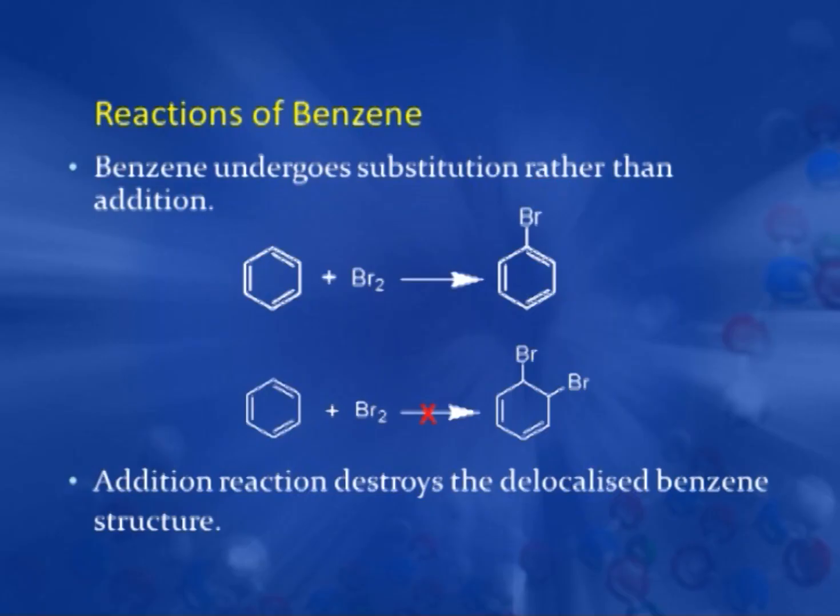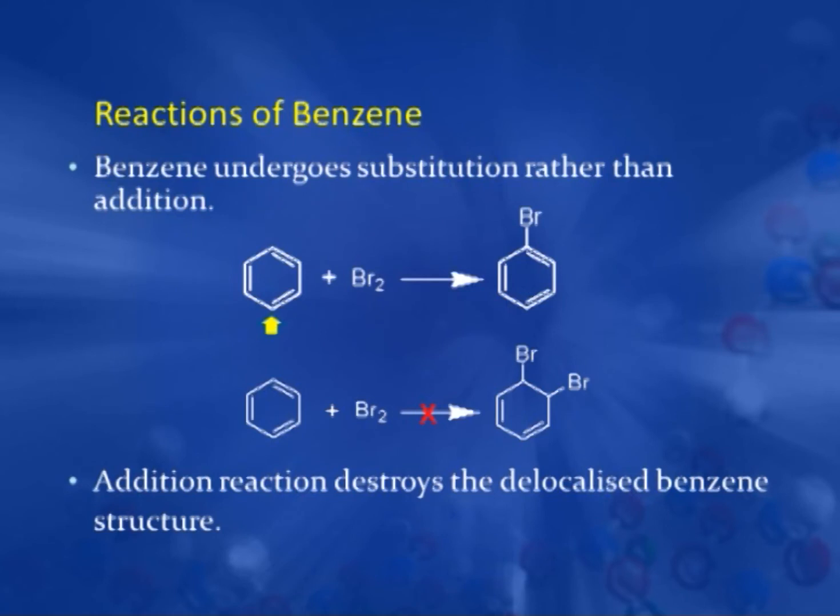As such, it is an unsaturated compound, and like other unsaturated compounds such as alkenes and alkynes, it should undergo electrophilic addition reactions. But it was observed that instead of addition reactions, benzene undergoes substitution reactions. For example, on reaction with bromine, it gives bromobenzene, not 1,2-dibromocyclohexadiene. Now, why? The reason is, as we discussed earlier, benzene is a more stable ring, and on addition it gives cyclohexadiene, which is less stable than benzene.